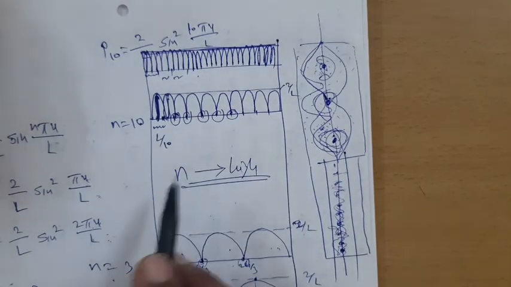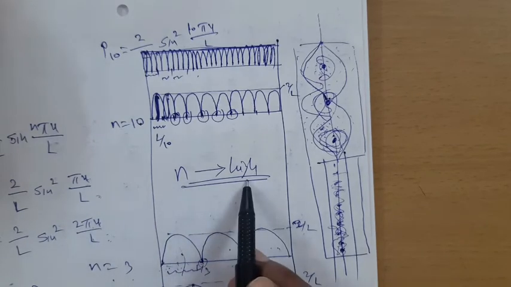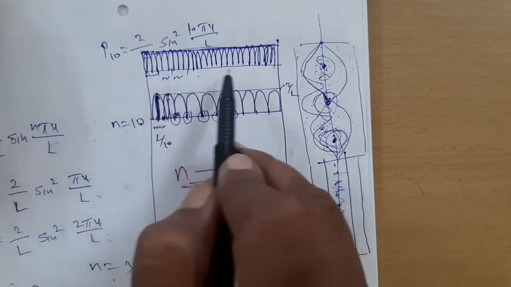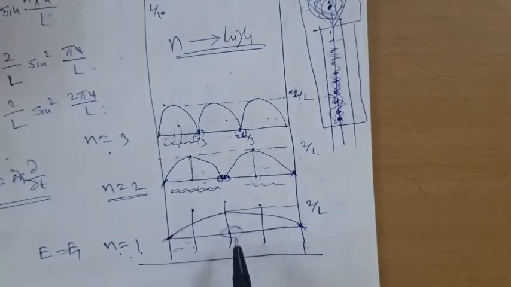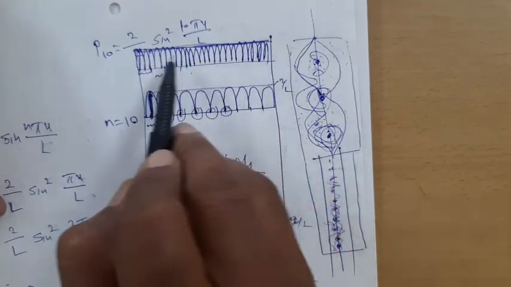Now remember that in case of the macroscopic particle, n is very high, and therefore it is not possible for us to think about such type of quantization. We can feel or we can observe the situation to be something like this.